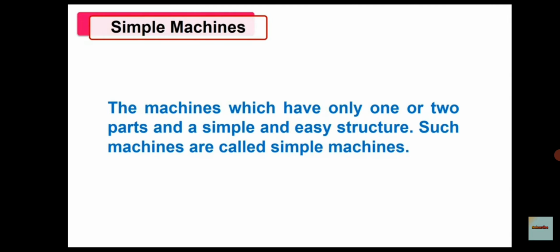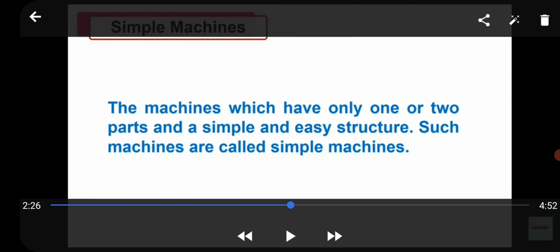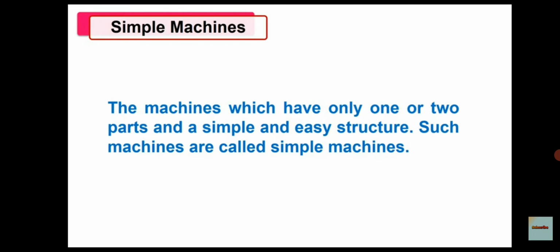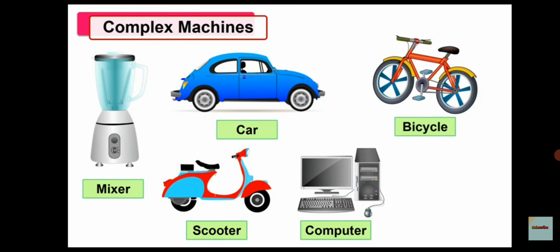So children, here we had completed simple machine and example of simple machine. Now we are going to move to our further device, that is complex machine. Let's study the complex machine. Observe the machines shown in the picture. For what purpose are these used?